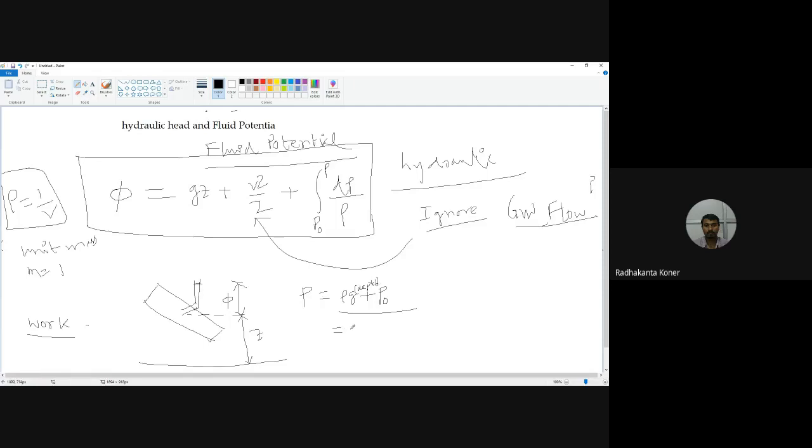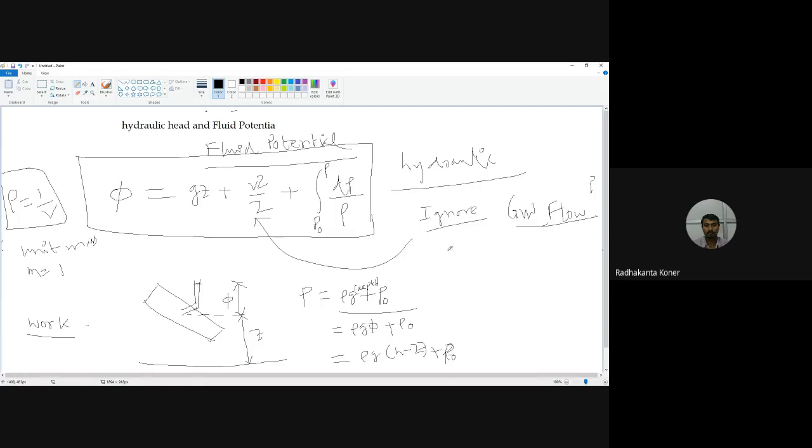This depth is basically h minus z, so P is equal to rho g (h minus z) plus P0. Okay.